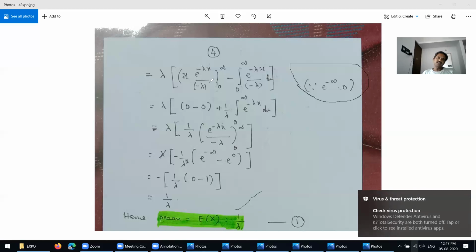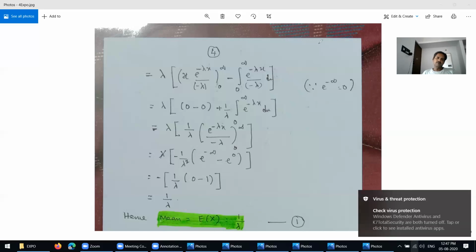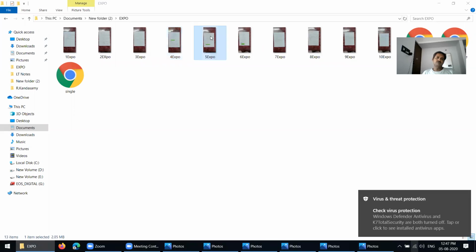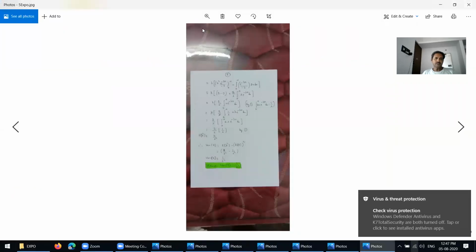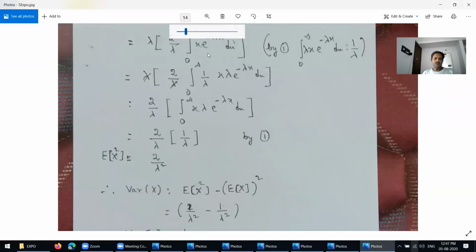This one is a very important thing. In most of the problems we have to use that the mean of the exponential distribution is 1 over lambda. Lambda is nothing but 1 over mu. Next we go to the next page.